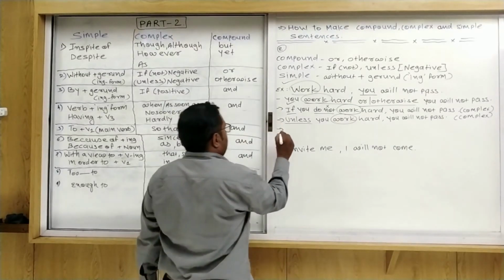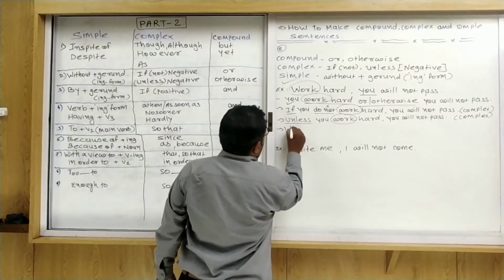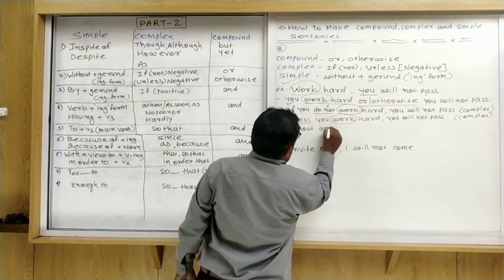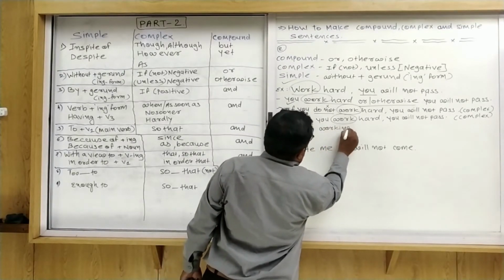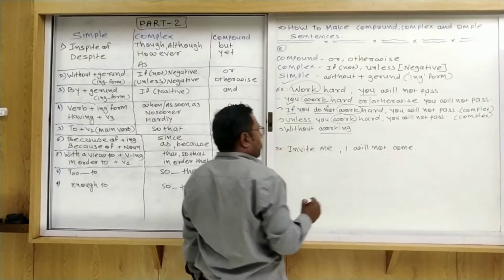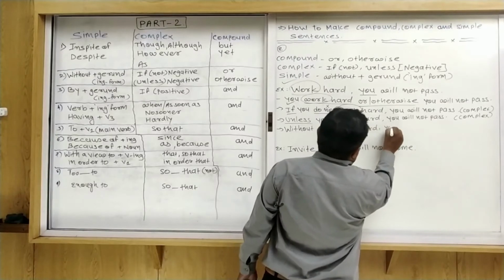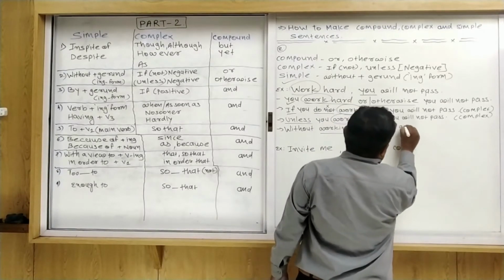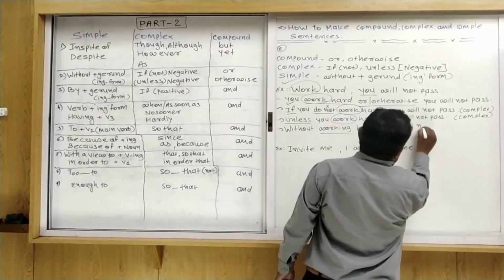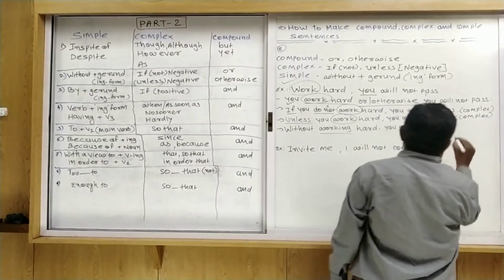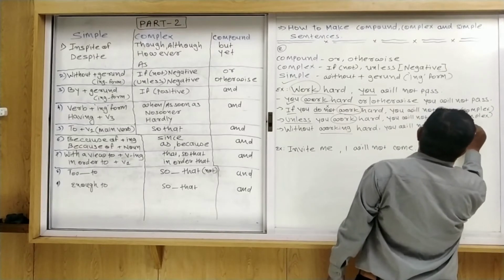So first of all, I use without working, gerund, ing form. So without working hard, you will not pass. That is a simple sentence.